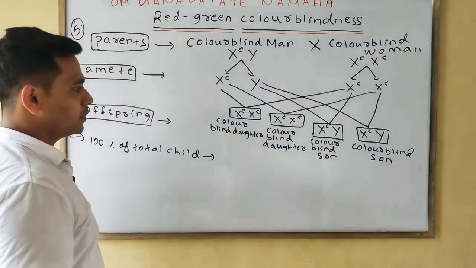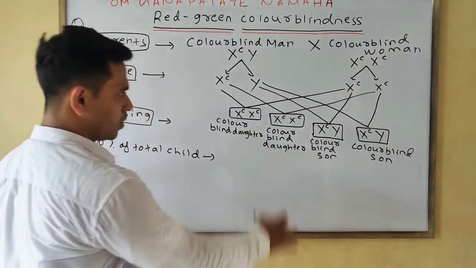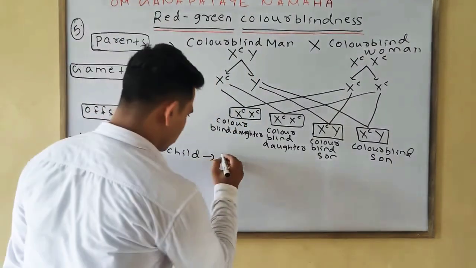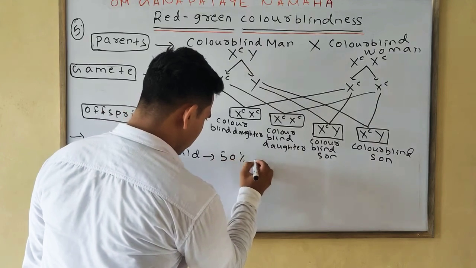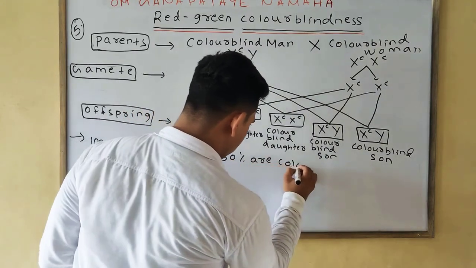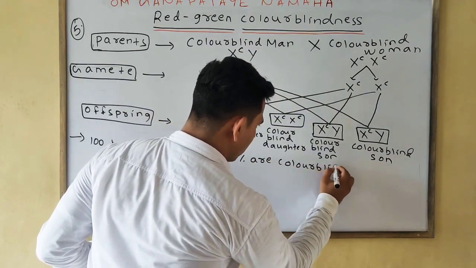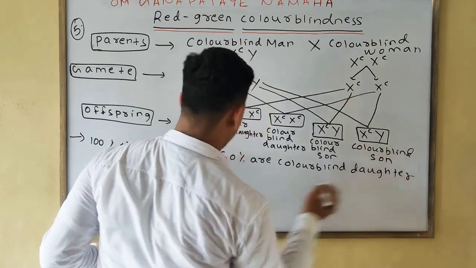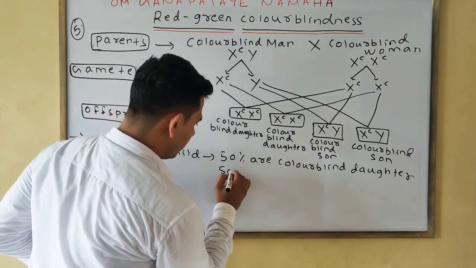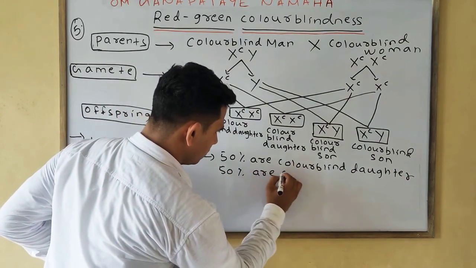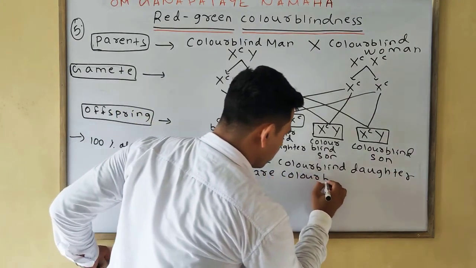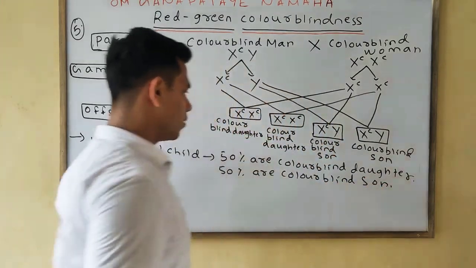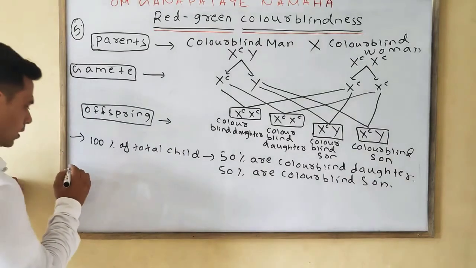Simply we can write that 50% are colorblind daughter and 50% are colorblind son. Okay, so this is about your 100% total child.